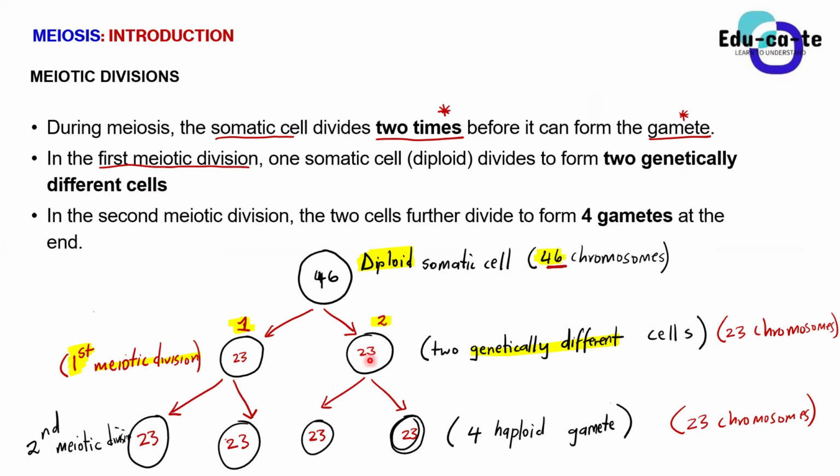But now when these 2 cells that have got 23 chromosomes split again, they still form 4 cells with 23 chromosomes in each. And now Sam was like, the maths is not mathsing there. How can a cell having 23 chromosomes split into another 2 cells having 23 chromosomes?